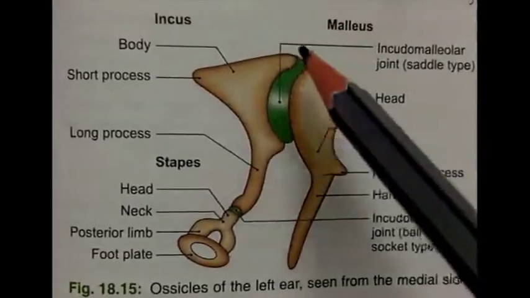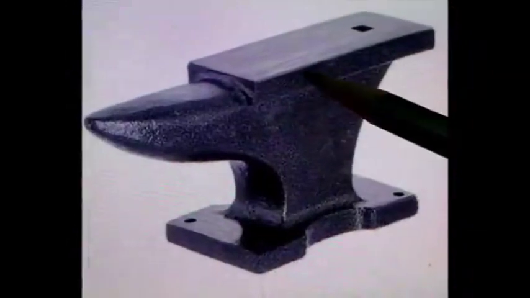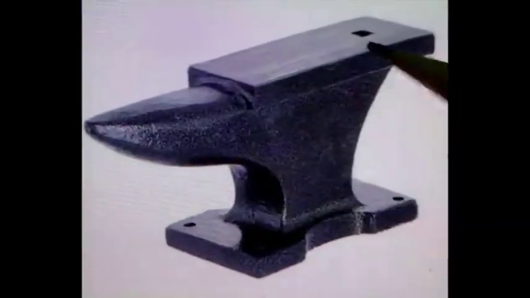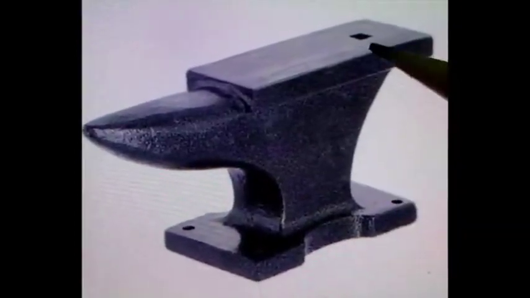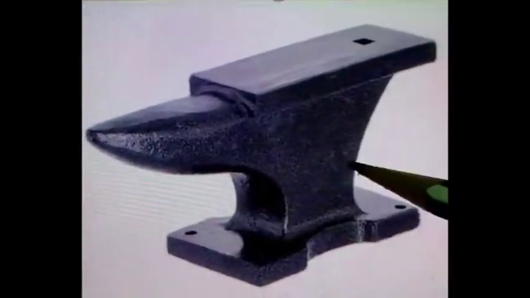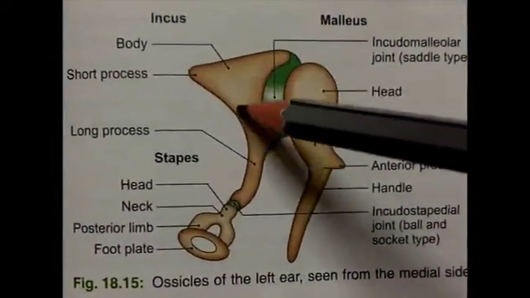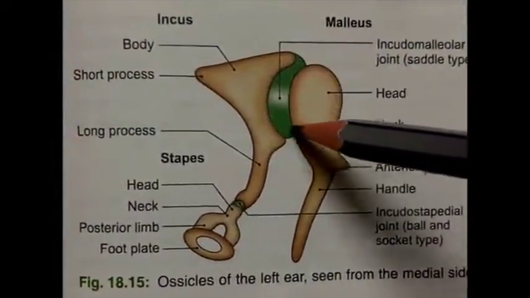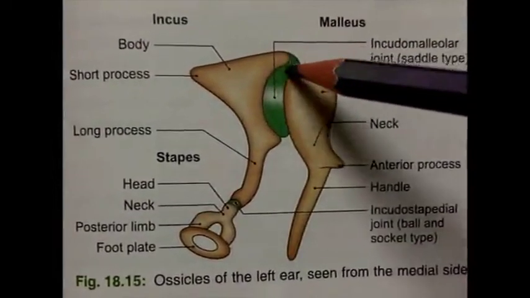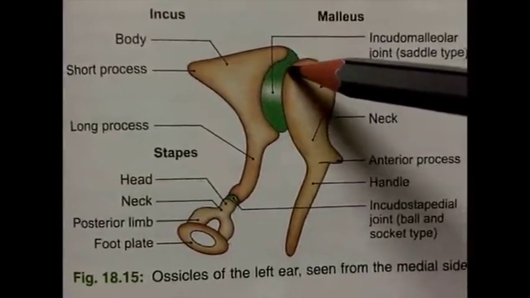Second bone is incus bone. It is also known as anvil because it resembles a tool, anvil, which is used by blacksmiths. So upper part of the incus bone resembles this tool known as anvil. Body of incus is large and it bears an articular surface on its anterior aspect that articulates with the facet present on posterior aspect of head of the malleus bone.